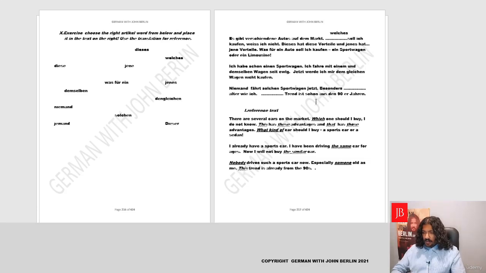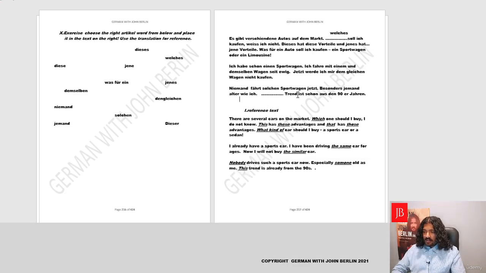And besonders, especially someone old like me. So who, nominative, it's jemand, someone, alter, it's the nominative adjective ending, derived from der, die, das. So jemand alter wie ich, like I.